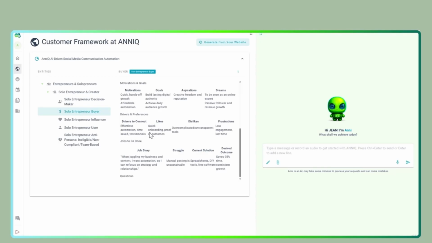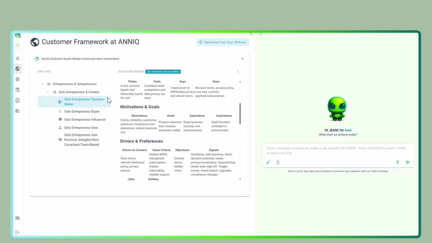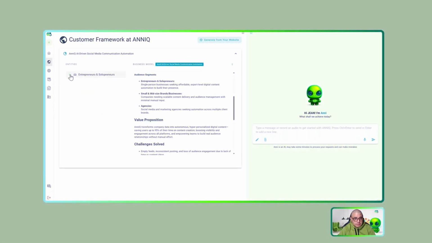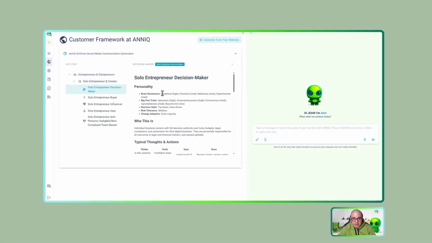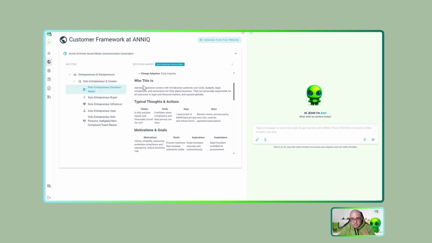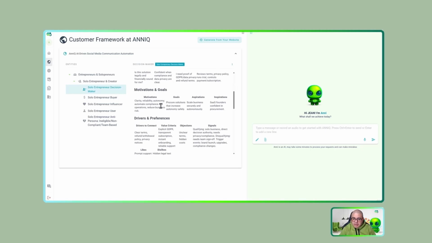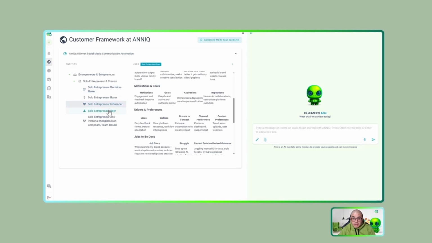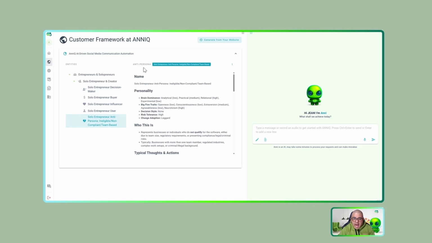I also have, for example, the decision maker. I can click, give me a second, here, the decision maker. I have this person, again, I get the personality, who is this person, and many interesting insights from them. I have the influencer, the user, but I want to focus specifically in the anti-persona, a concept that we have in NEQ to understand those people that we don't want to reach.